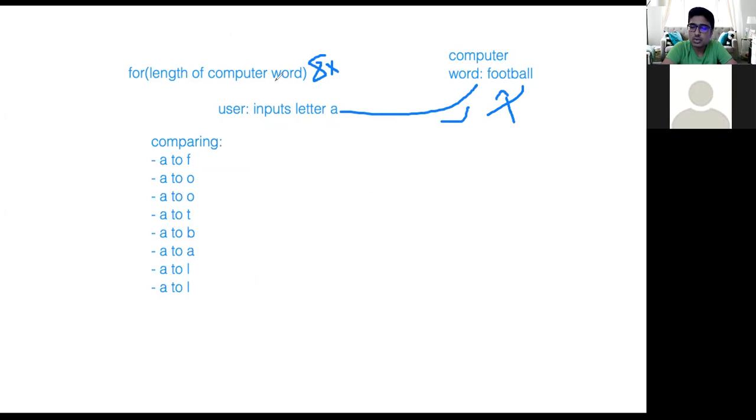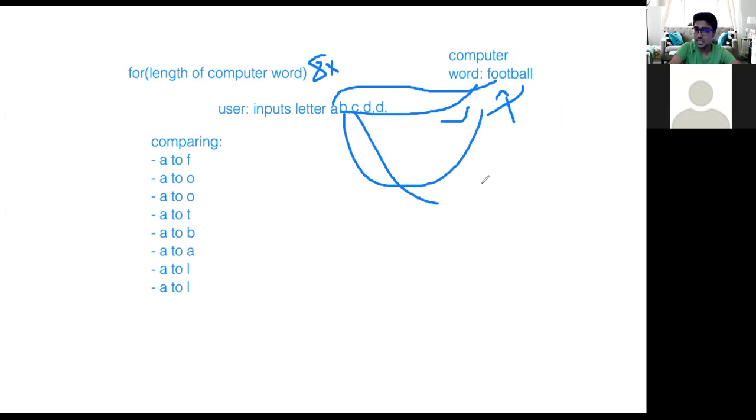But although we can use one for loop for now, the problem comes in once we have multiple letters. So say I've inputted the letters A, B, and C. Well, when I'm checking the word and looping over that word to see if the user's inputted any correct letters, one for loop is not going to do the job, because this string of inputted letters is going to have more and more letters. However, with two for loops, we can compare the letter A to all the letters in the word football, the letter B to all the letters in football, the letter C to all the letters in football, and so on.